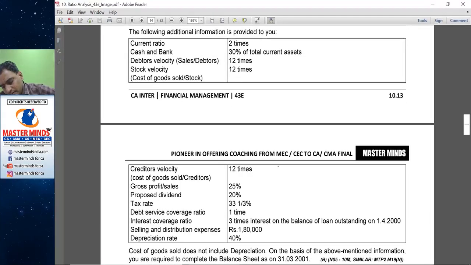See, stock velocity is given, debtors velocity is given. Debtors velocity, sales by debtors, stock velocity, COGS by stock.